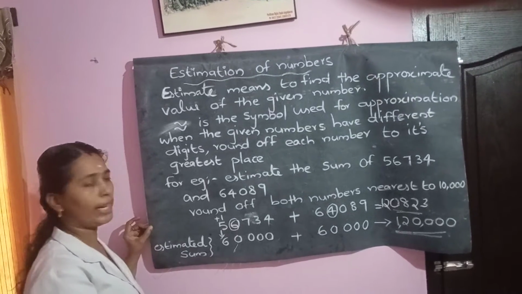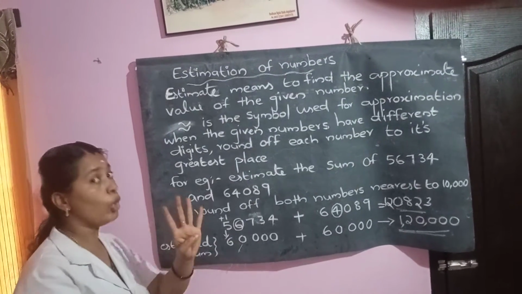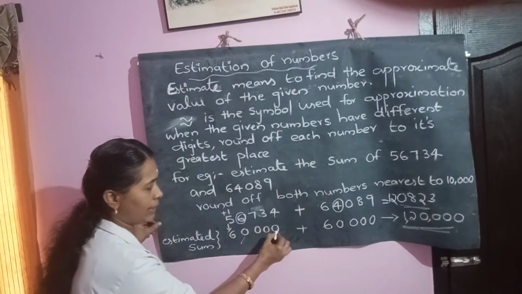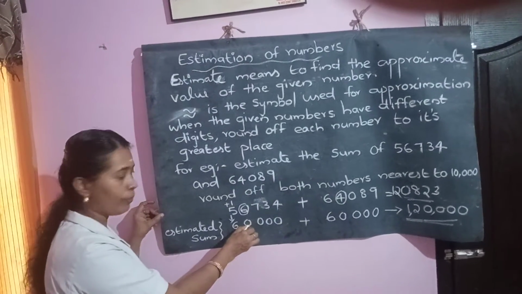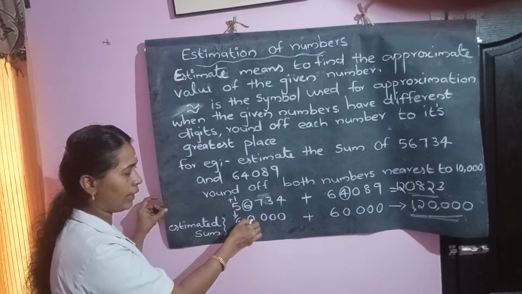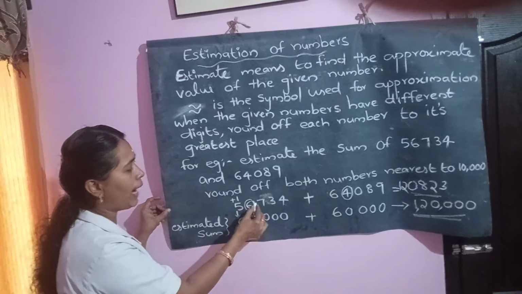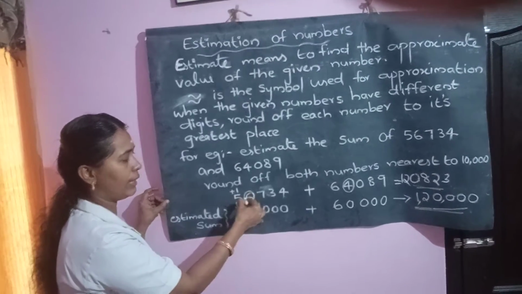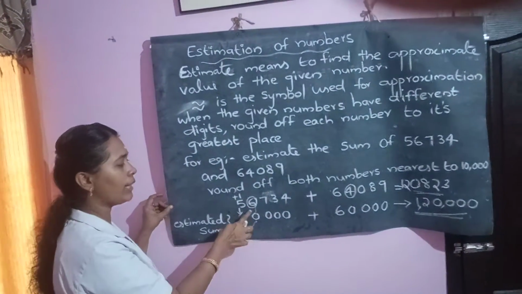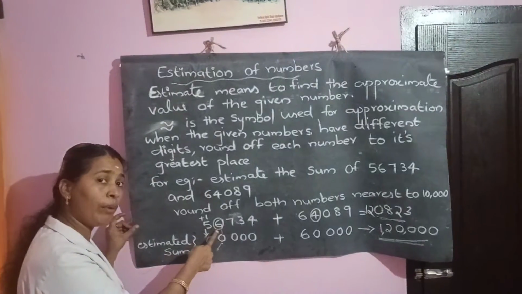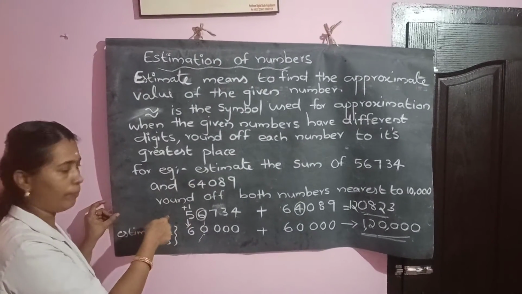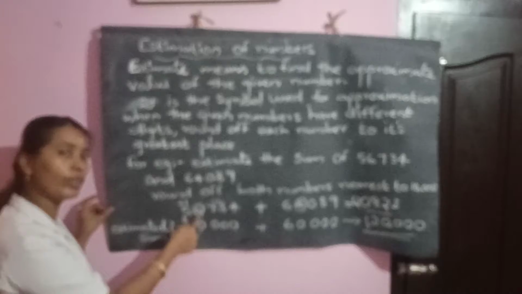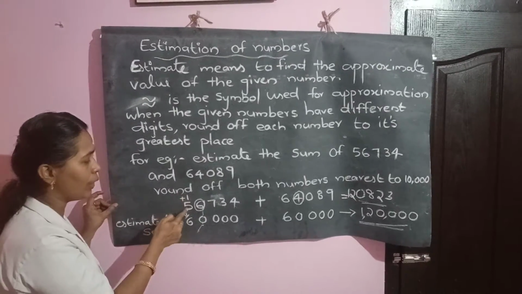In 10,000, how many zeros are there? Four zeros. So we replace the first four digits with 0, and look at the digit in the fourth place. Whether it is 5 or more than 5, add 1 to the previous digit. Here 6 is more than 5, so you add 1 to this 5.